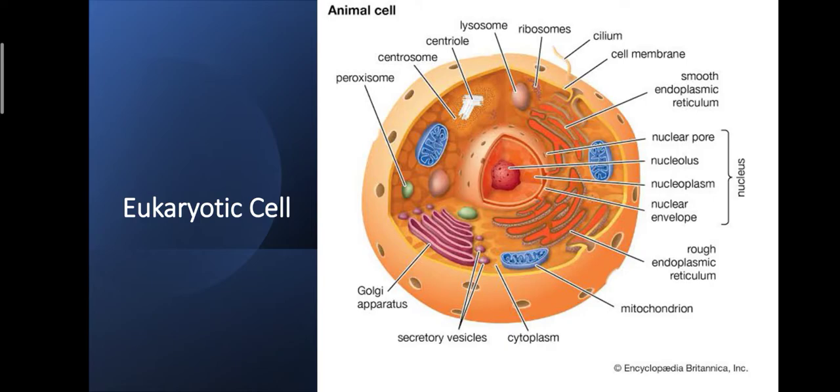So the eukaryotic cell, regarding its structure, is divided into three categories. First one is the cell layer. Second, cytoplasm. Third, nucleus. Understand? In the cell layer, two membranes are present: cell wall and then plasma membrane. The cell wall is the outermost layer which is present only in plant cell, and it is absent in animal cell, no doubt. It is very simple.